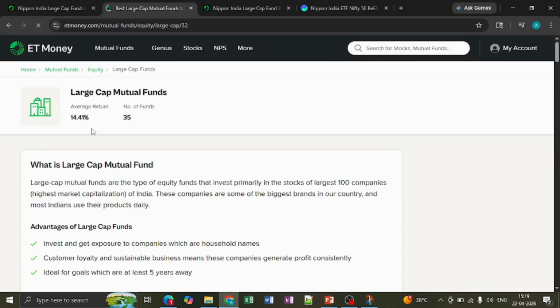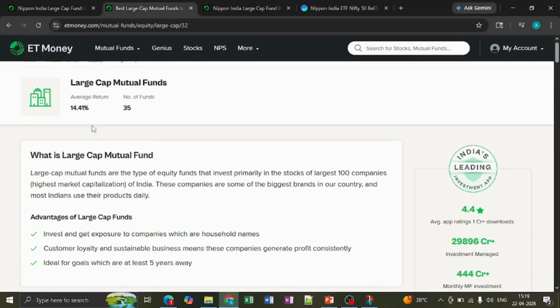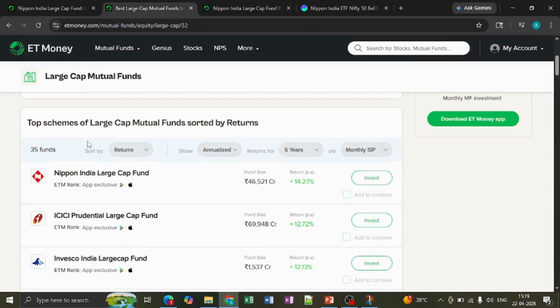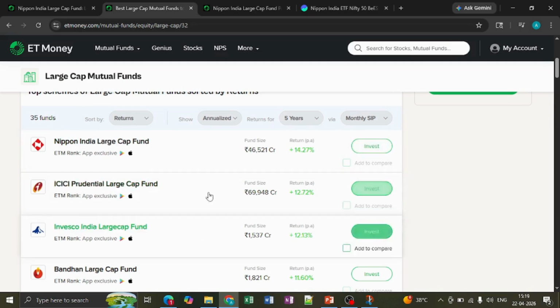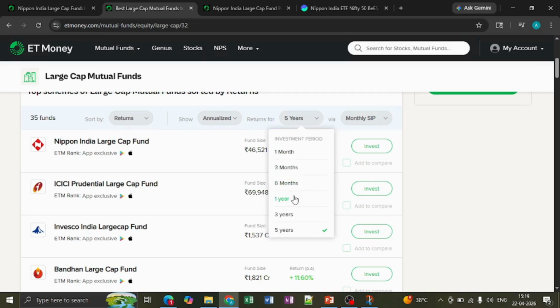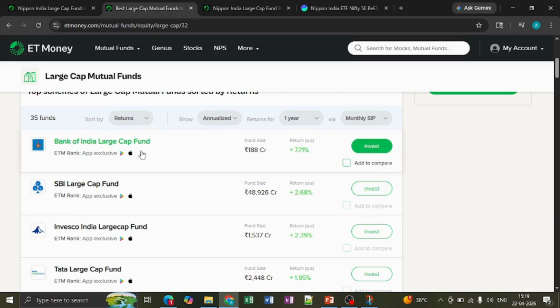If you open the large cap, large cap companies are the top 50 companies in India. If you scroll, you can see different large cap funds. The first best way of selecting a mutual fund is seeing the rolling returns. What people will do is click on this 1 year, and obviously they will see Bank of India Large Cap Fund, see this return, think this is the best large cap fund in the category, and just go and invest.